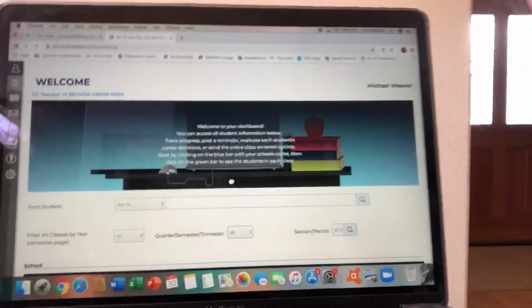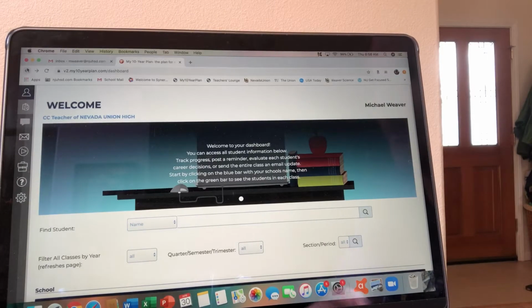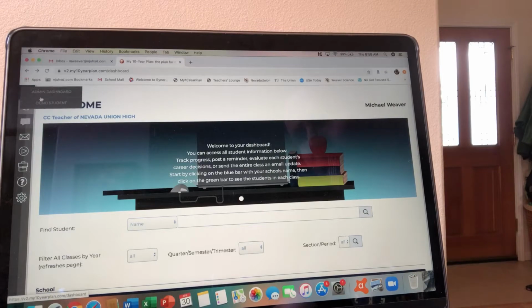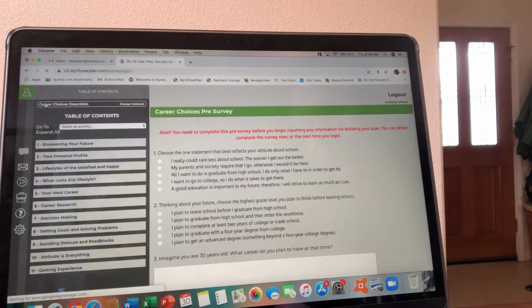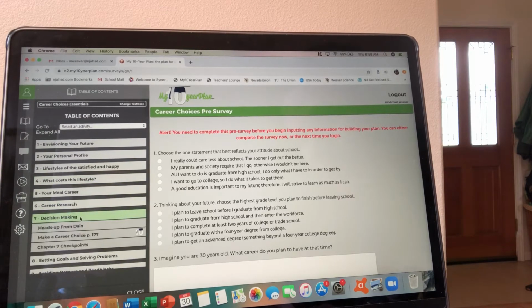So anyway, chapter 7 for the most part is pretty easy. You've got 2 activities. Let's take a look. I'm going to have my producers move the camera over so that we can see the screen in Weaver Studios. And here's what we got. I'm going to go to Demo Student, which is what you can see when you log in. That's kind of your screen. So I'm going to scroll down to chapter 7, which is decision making, and click on this one here.